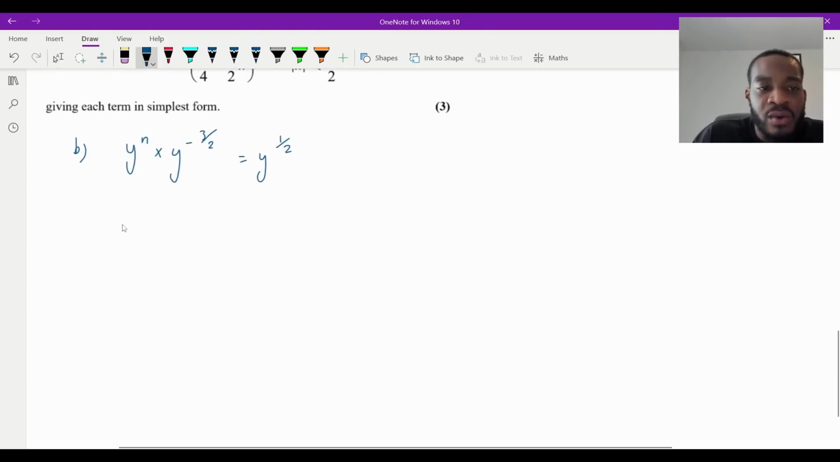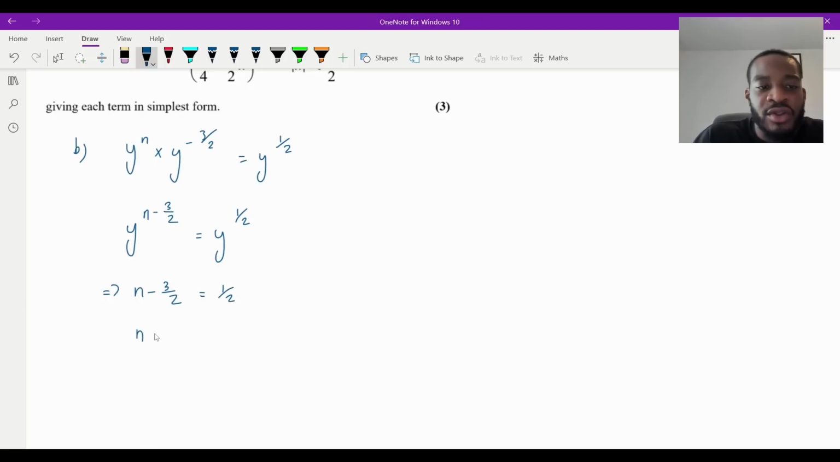So we can add the powers together, which would mean that we have y to the power of n plus minus 3 over 2, which is n minus 3 over 2. And then that will equal y to the half. Now, the bases are the same, which means that we can equate the powers, doesn't it? So we can just say then that n minus 3 over 2 must be equal to a half.